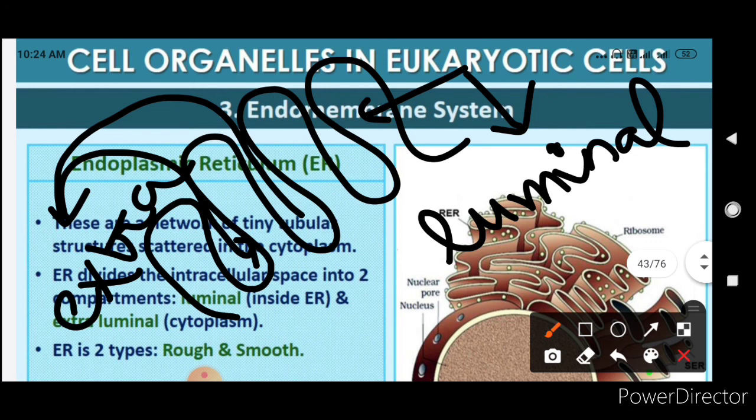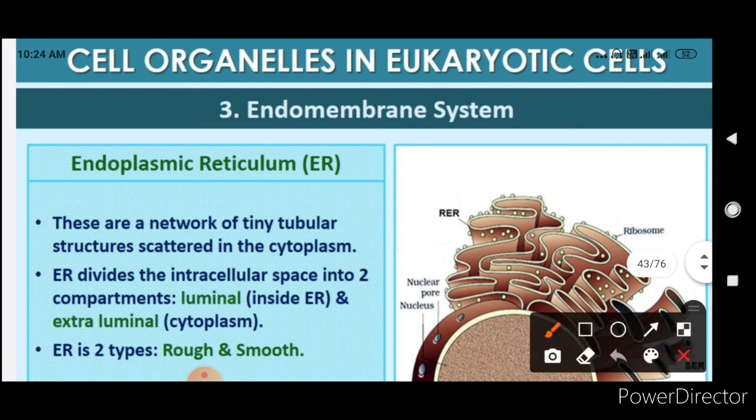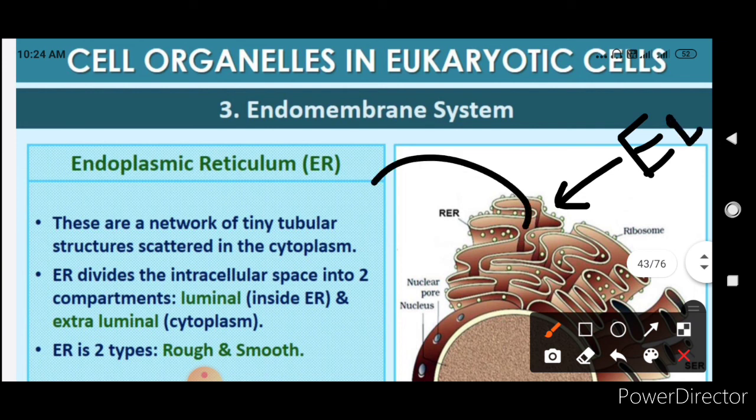And it is of two types, smooth and rough. In the diagram you can say that the beaded structure present is the extraluminal, and the inside tube is the luminal.